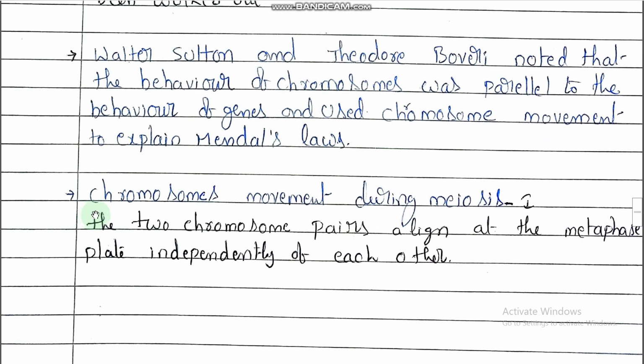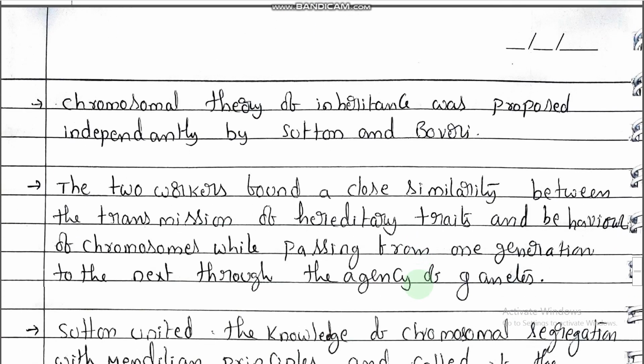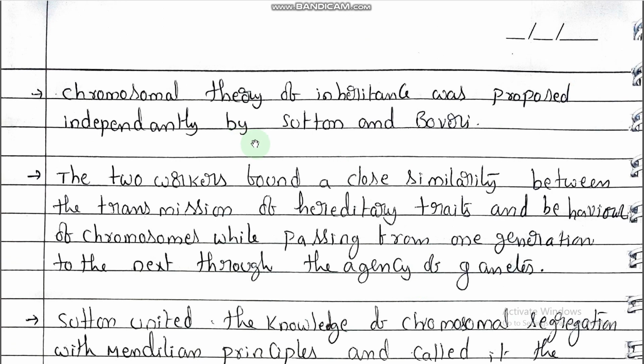Next one. Chromosome movement during meiosis I: the two chromosome pairs align at the metaphase plate independently of each other. Right? Okay. So the chromosomal theory of inheritance was proposed independently by Sutton and Boveri, based on Mendel's principles only.